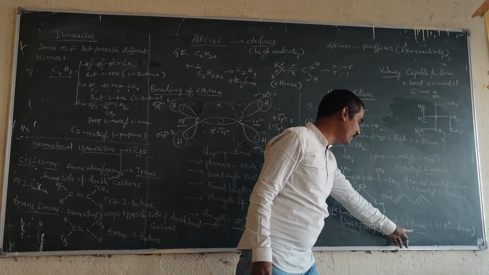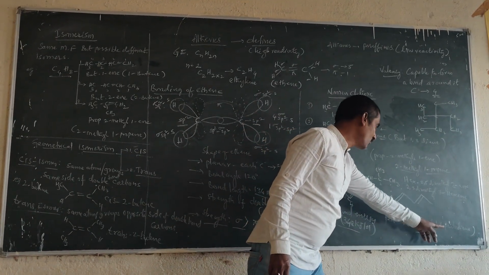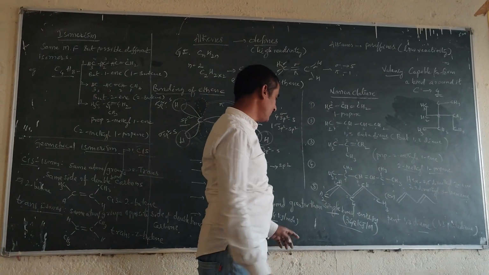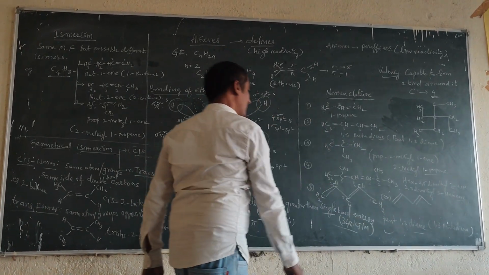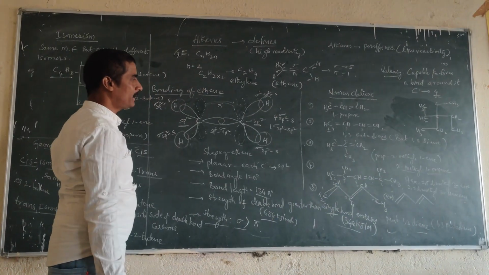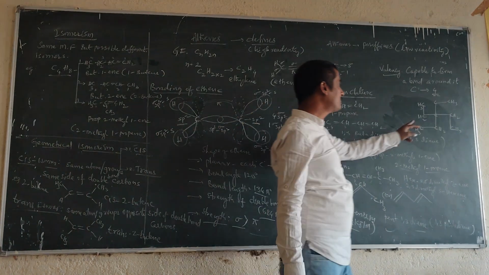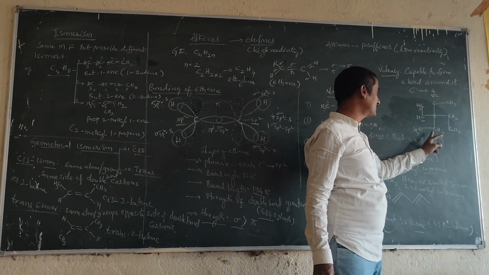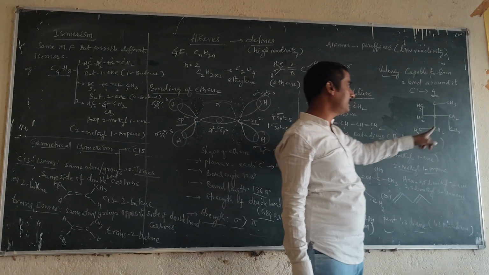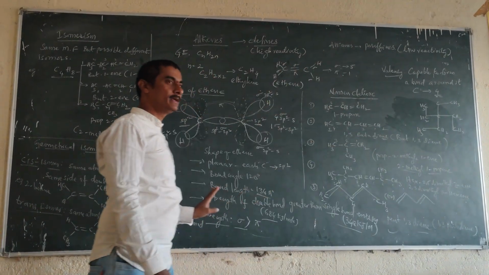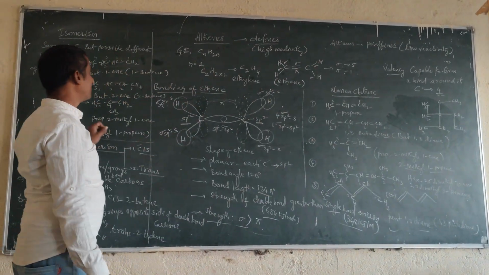That's why pent-1,3-diene, also written 1,3-pentadiene. This is the nomenclature of alkenes. You need to practice at home, and you can easily write it.